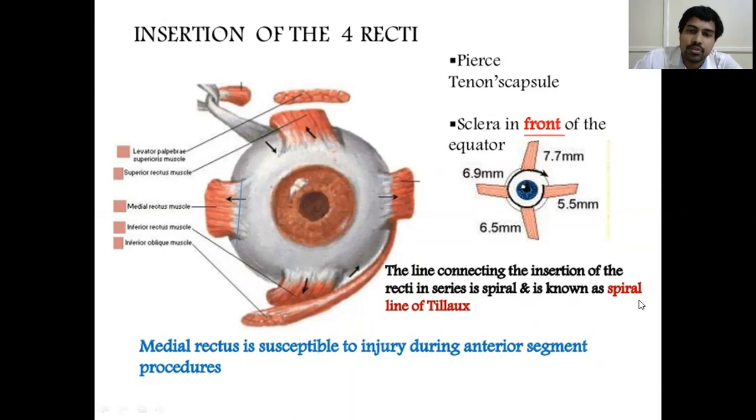And one more thing they'll be asking you is, what is spiral of Tillaux? Spiral line of Tillaux. It is nothing but, if you draw a line joining the insertions of all these four muscles, you see this black line, it forms a spiral structure. So this is known as the spiral of Tillaux. So when all the insertions of recti muscles are joined by an imaginary line, it forms a spiral structure which is known as spiral of Tillaux. Hope you are all clear with this. So applied aspect is, medial rectus muscle prone to injury, and then superior rectus muscle holding forceps tip length is 7.7 millimeters, and spiral line of Tillaux, which is an imaginary line along the insertions of these four recti muscles.